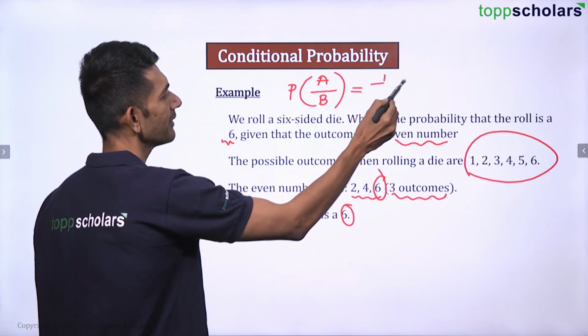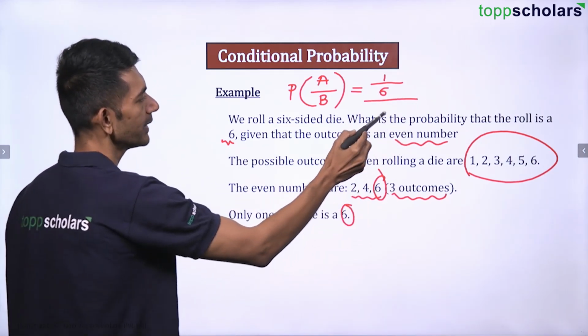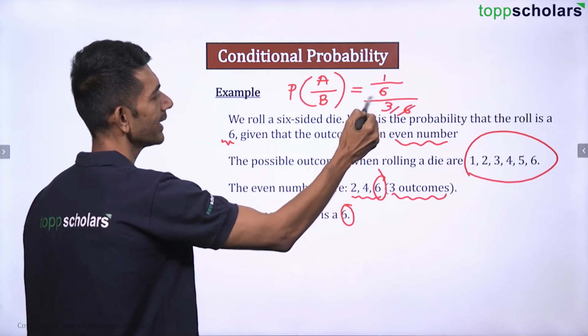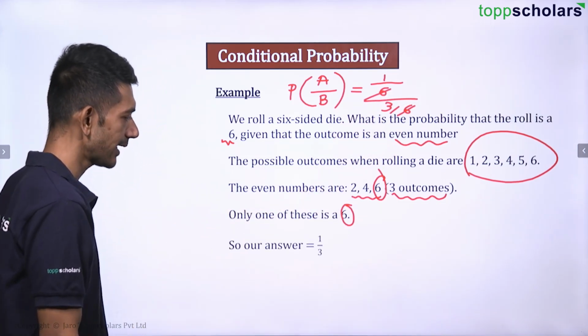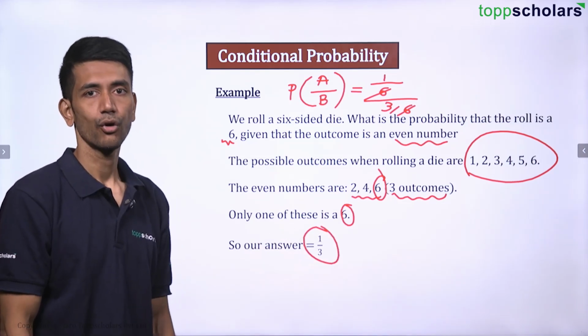So that will be 1 by 6 by probability of B, that is 3 by 6. So can I say 6 will get cancelled and you'll get 1 by 3, right? So 1 by 3 is the final answer. I hope this part is clear to all of you.